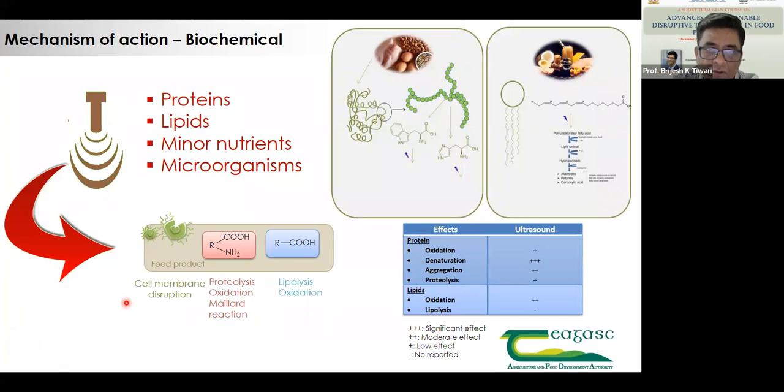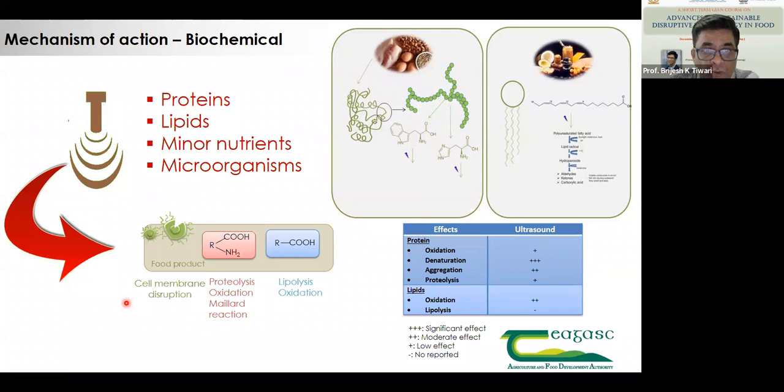So after looking at the food safety side, or the action of ultrasonic on microorganisms, next is again on biochemical changes. I'm not going to go into great detail on how ultrasound affects protein, lipids, micronutrients and other nutrients; microorganisms were explained in depth. It's mainly related to cell membrane disruption.